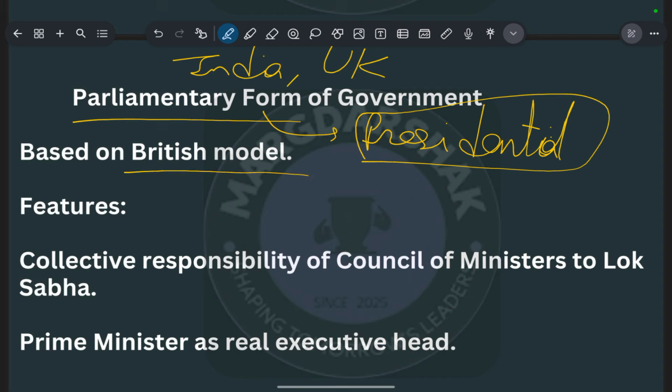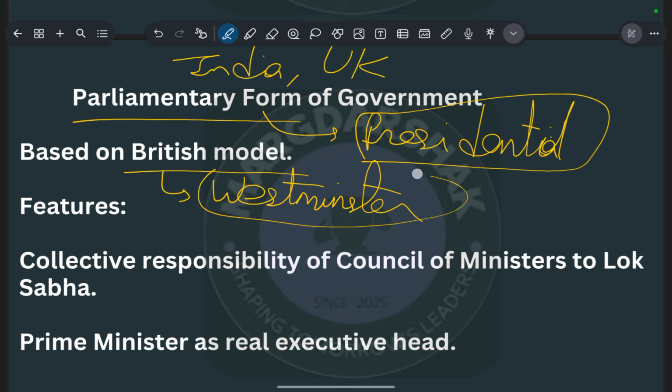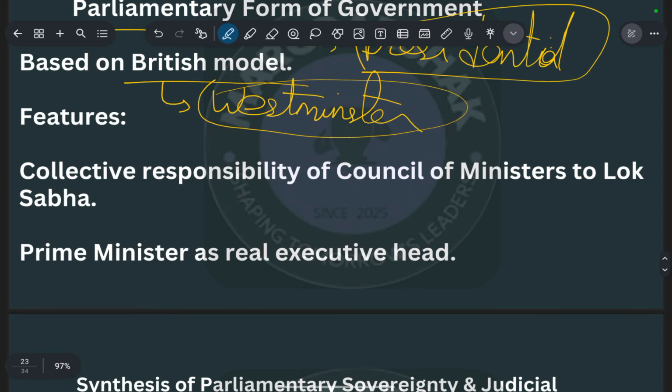Basically, the British parliament is also known as the Westminster Parliament. It is in Westminster, so it is also called the Westminster Parliament, and we have adopted the Westminster model of the parliament. Here you will find that there is a collective responsibility of the council of ministers to the Lok Sabha.